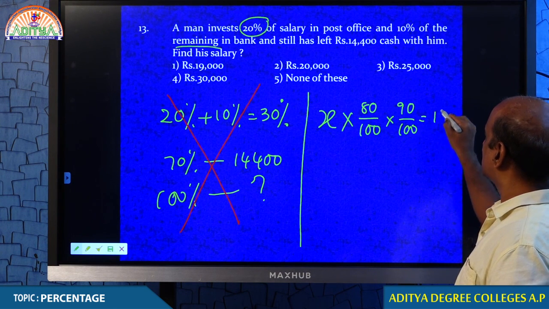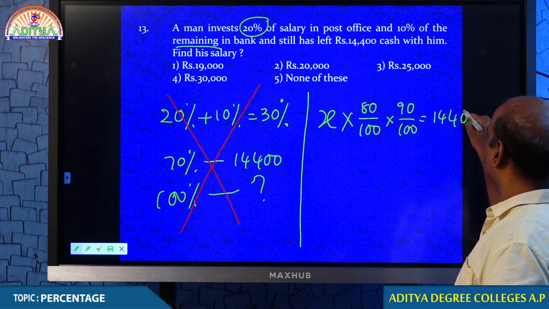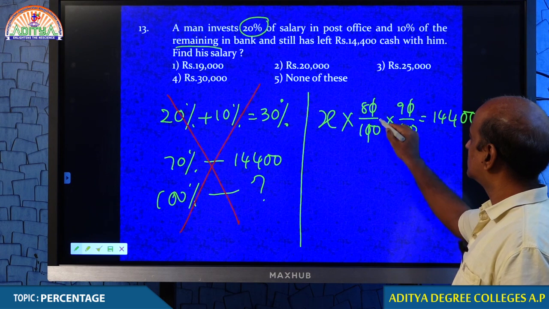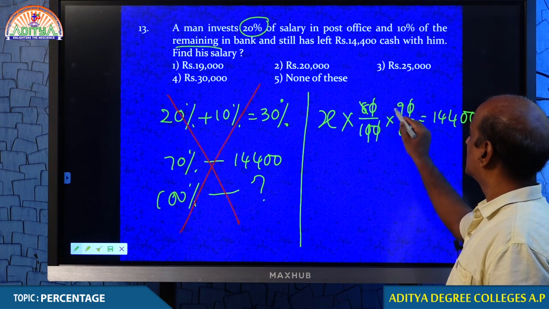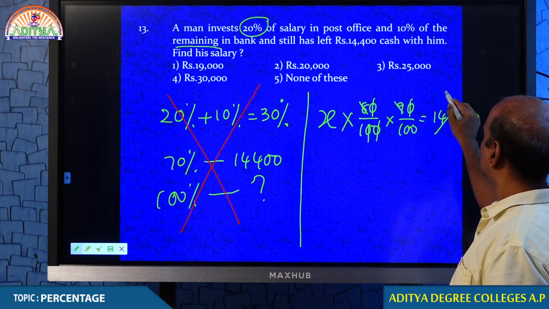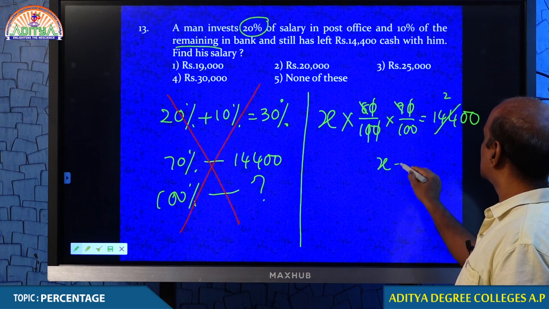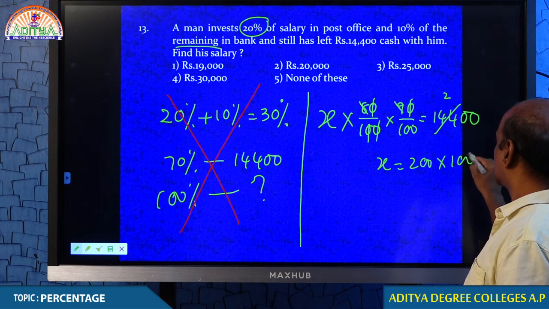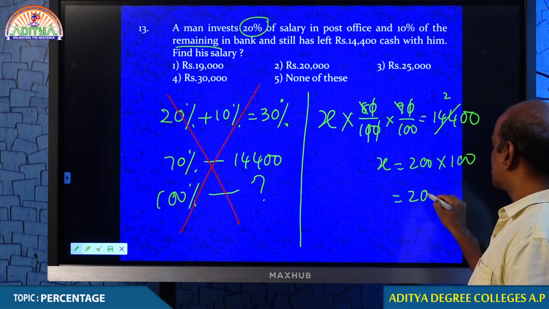That amount is equal to 14,400. 0, 0, 0, 0. 8 into 9, 72. 72 cancels for 2 times. X is equal to 200 and 100 you will be taking there. Therefore, your answer must be 20,000.